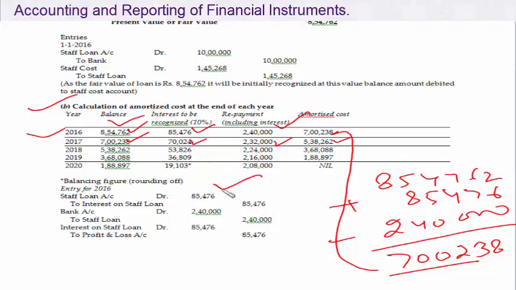The entry will be staff loan account debit to interest, and then when you are receiving, bank account debit to staff loan, and the interest on the staff loan will go to the profit and loss account. These are the repetitive entries you are going to pass at the end of every year, and at the end of the 5th year it will become nil. So that's the way you have to carry the financial asset at amortized cost and how to compute amortized cost.